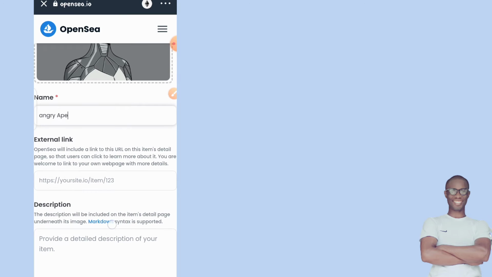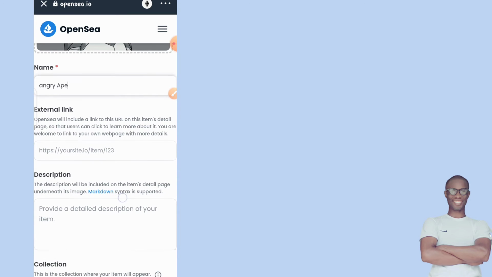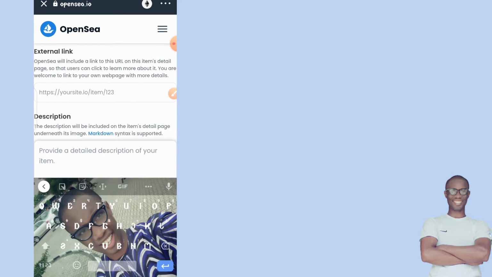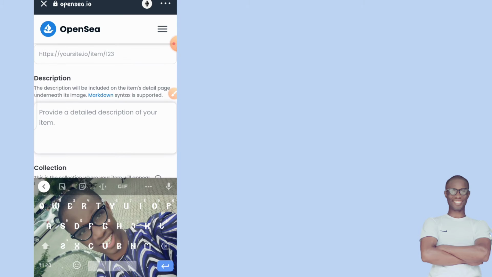So here you have the option to put in an external link, either your website link or whatever link you want to put in this particular option here. Down here you have to give a description of what your NFT is. So the NFT you just inserted, you just need to put in the description. So I have to put one here.